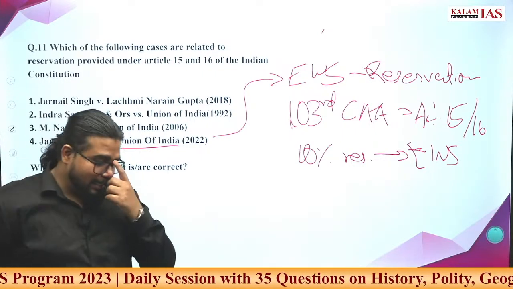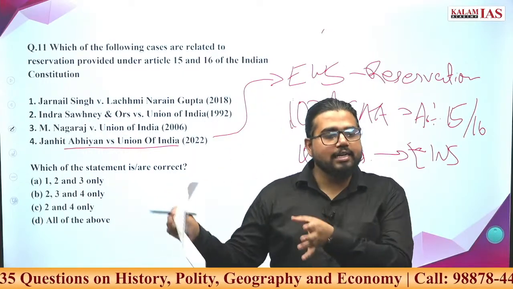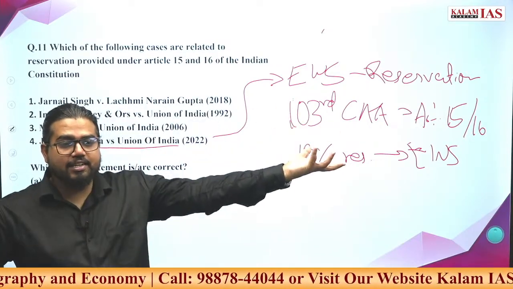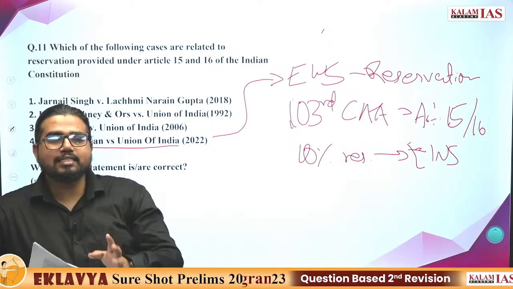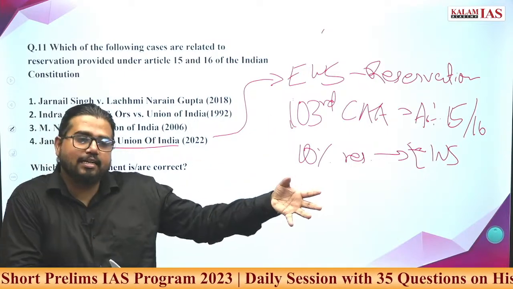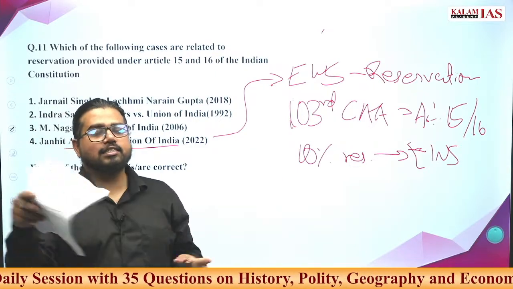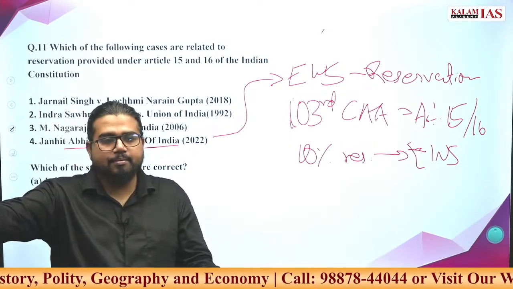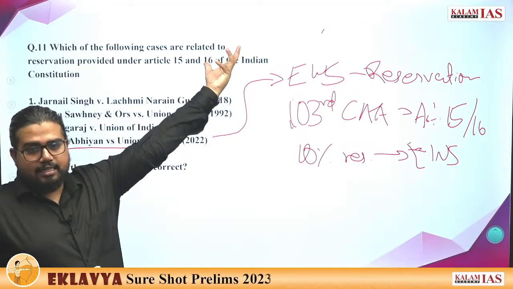And what was the rationale given for that? Economic condition cannot be the only reason for giving reservations. Reservation is not a poverty alleviation policy. Reservation is something to balance the historical injustice that happened to the community. Due to this historical injustice, this community is still on a weaker footing, or no level playing field is there. So this is what reservation policy is about. It is not about poverty alleviation. If you want to give a poor person facilities, bring in other measures. So this was the Indira Sawhney case judgment.